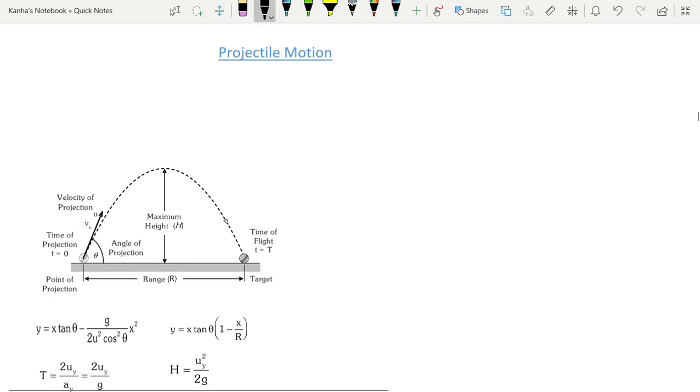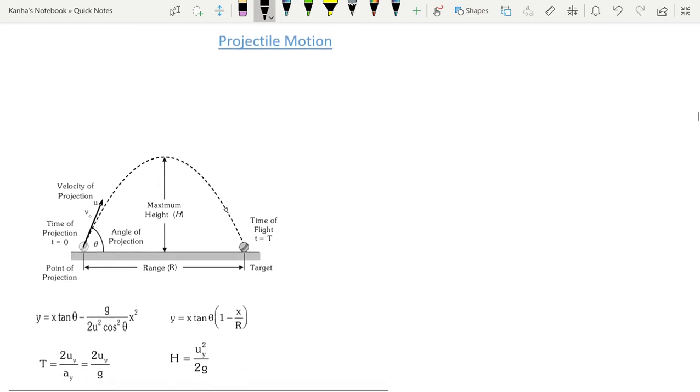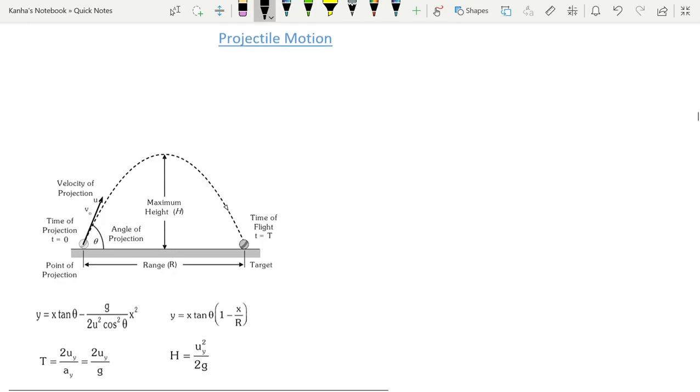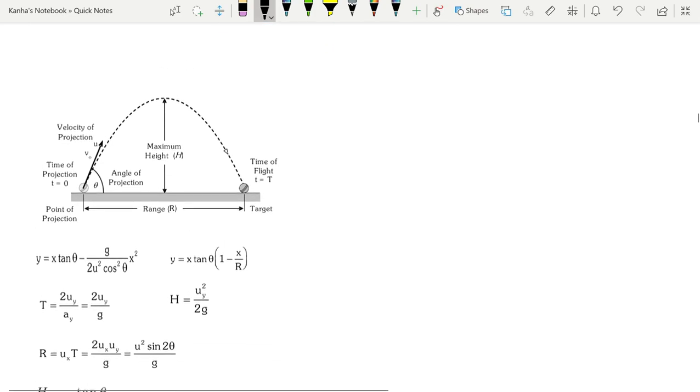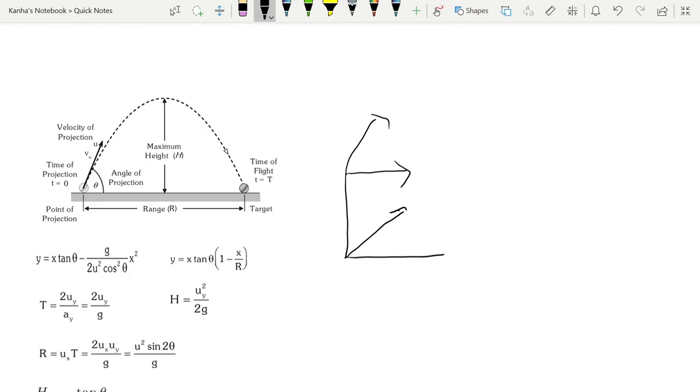Now let's go for projectile motions. You've learned in your, I think, either board syllabus or if you've prepared enough before, what a projectile motion is. Projectile motion is basically a 2D motion where you throw a ball or someone shoots a cannon from the ground or from a building. If this is a building, you can throw it horizontally, you can throw it up. If you're standing on the ground, you can throw it like this. Anywhere you throw, it's a 2-dimensional motion with acceleration in 1 dimension, which is the vertical direction.